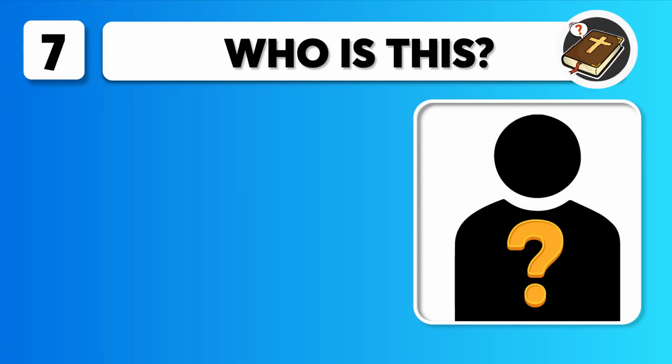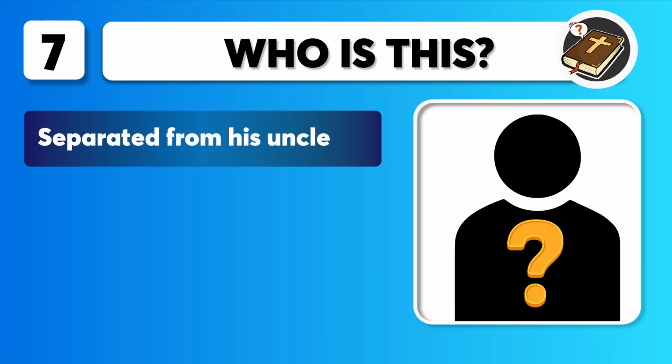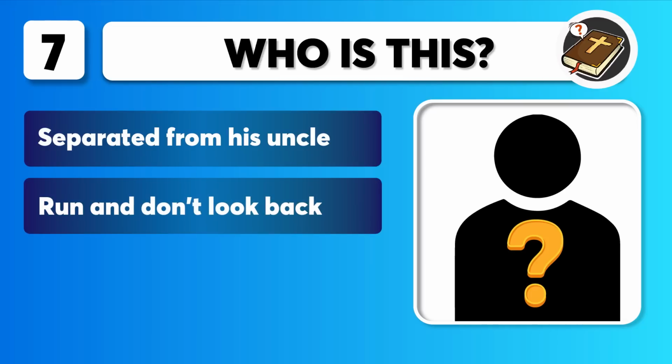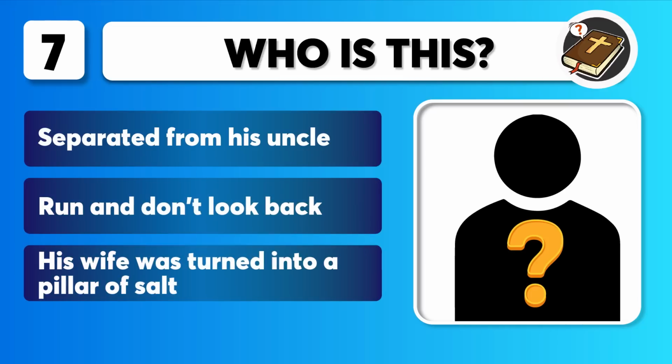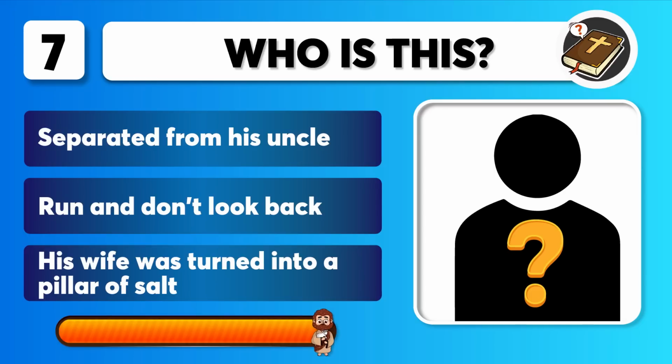Question 7 includes clues. Separated from his uncle. Run and don't look back. His wife was turned into a pillar of salt. Who is this? You get 10 seconds.